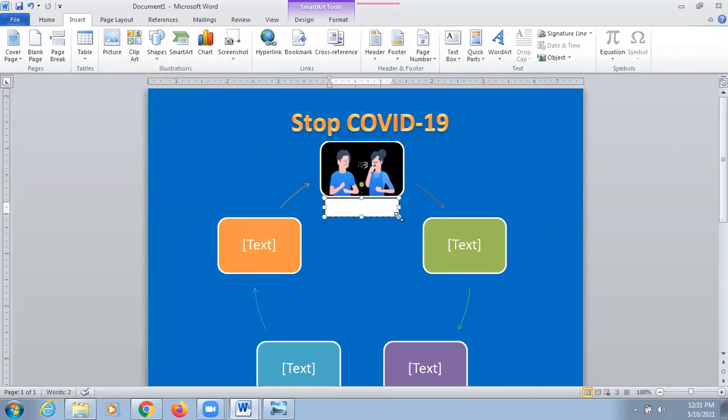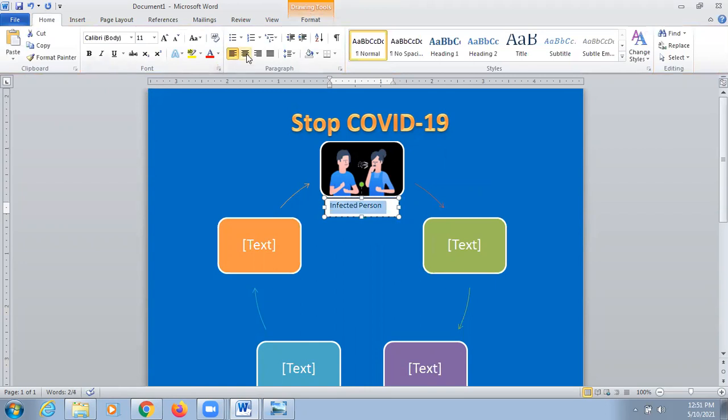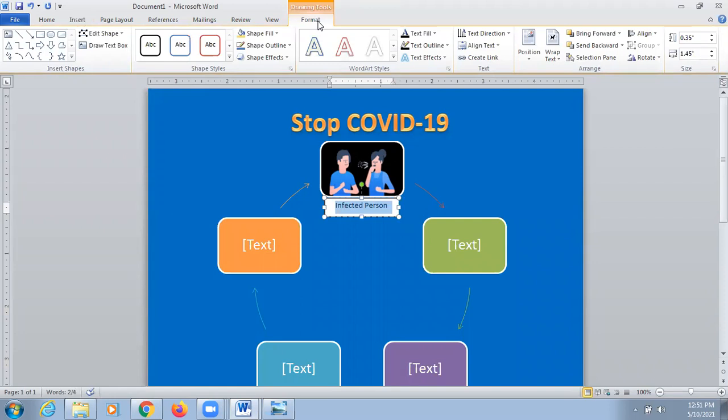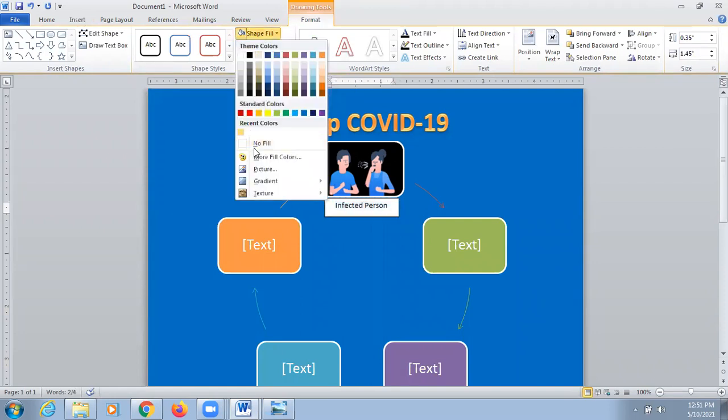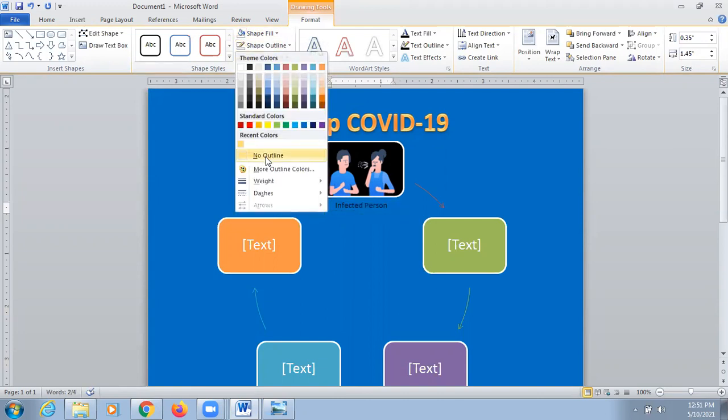and here at the bottom you can just write infected person. You can bring it to the center. You can remove the background of this text box. How to remove the background? Go to the Format tab, go to Shape Fill and choose No Fill. Similarly, Shape Outline, No Outline.